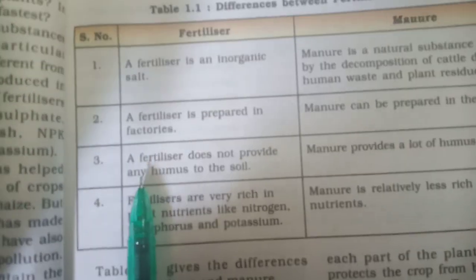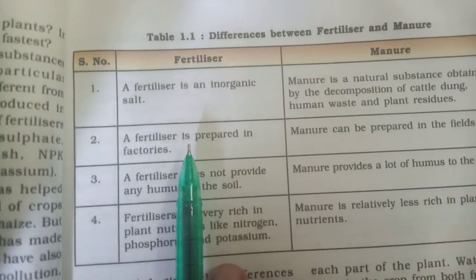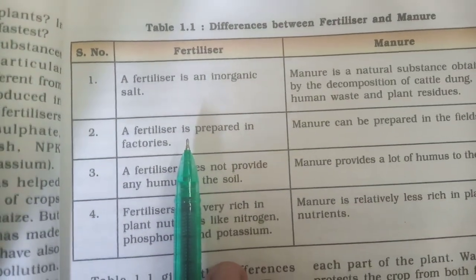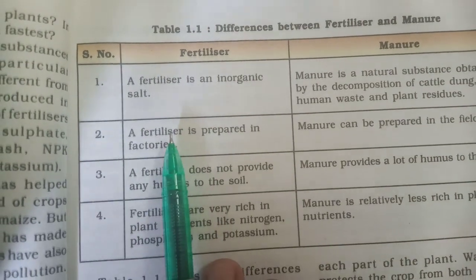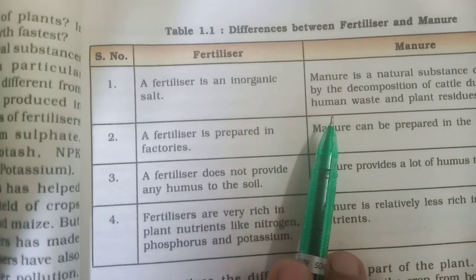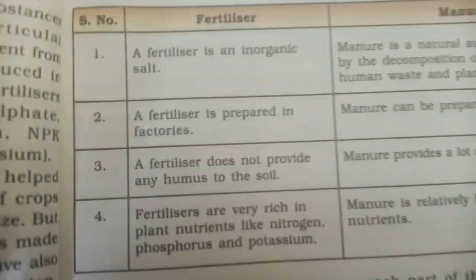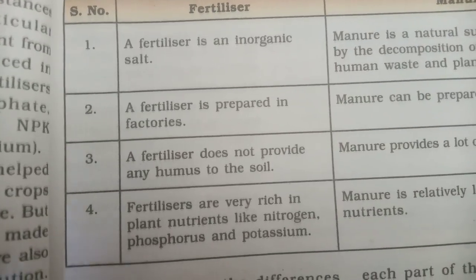This is the page which I have taken from NCERT, and this is a very important question. Generally it comes as a 3-mark question in your examination: differentiate between fertilizers and manure with 3 points. You can take any 3 points, but please ensure that these points are contrasting.